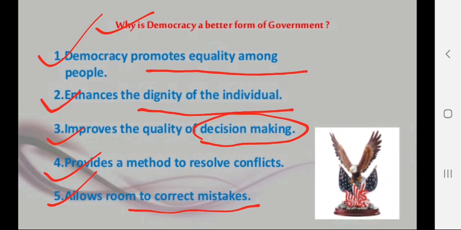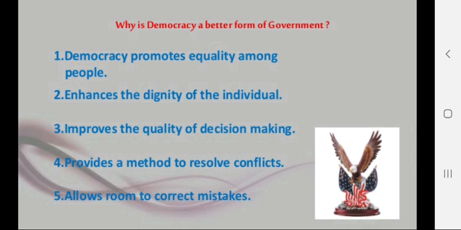It means it allows room to correct mistakes, sometimes wrong decisions that were taken. So these are some features of democratic government which make it better than other governments.